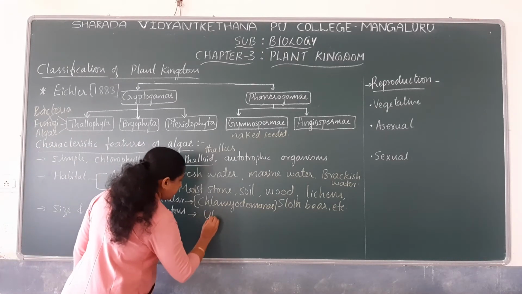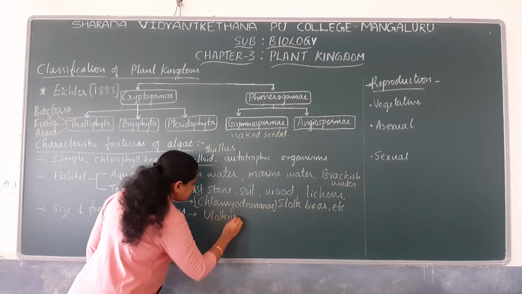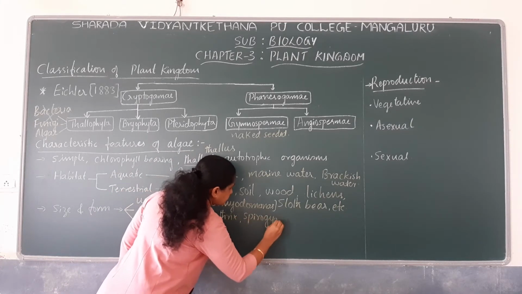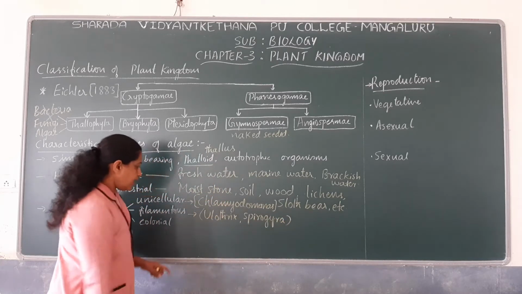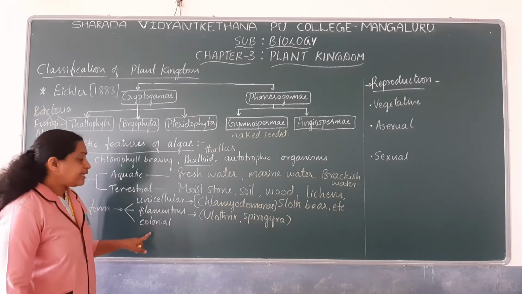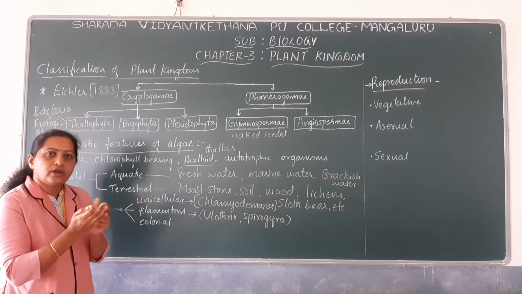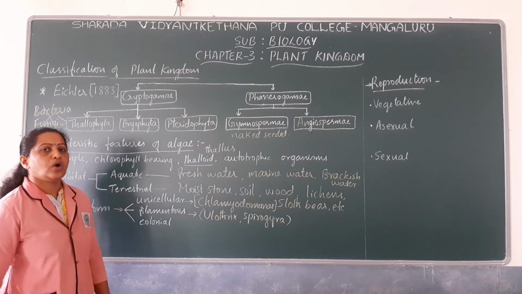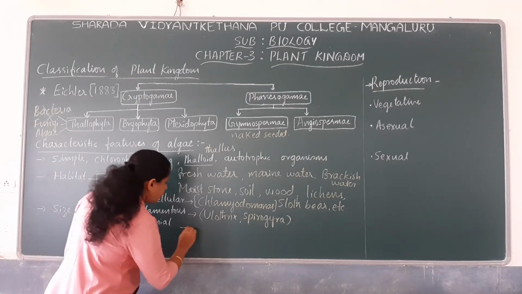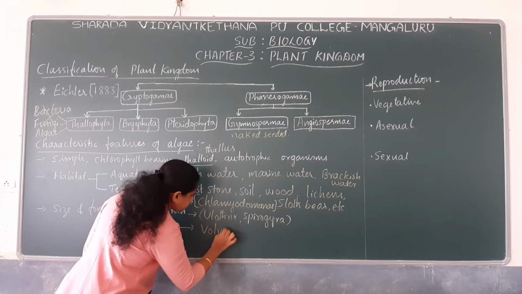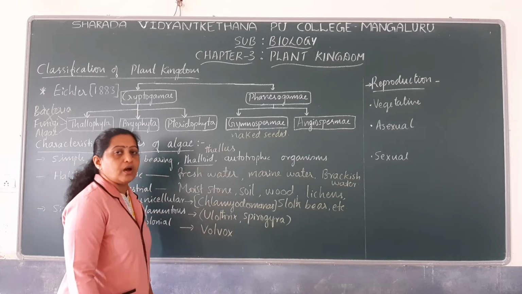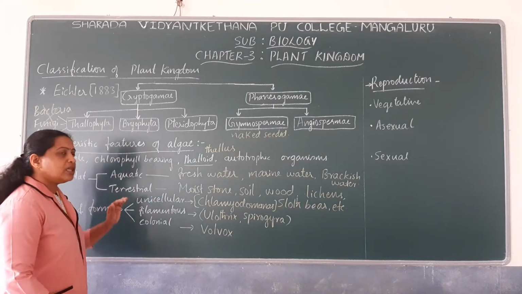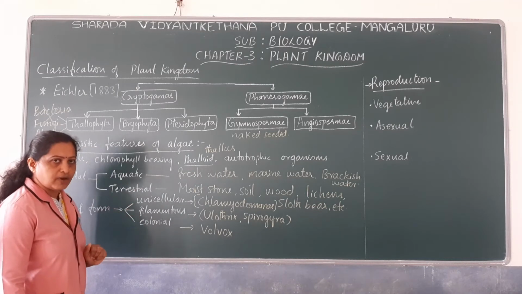For example, Ulothrix, Spirogyra. Ulothrix and Spirogyra are filamentous. And there are certain algae which occur in colonies or colonial forms. For example, Volvox is a colonial form. So these are the various body forms of algae.